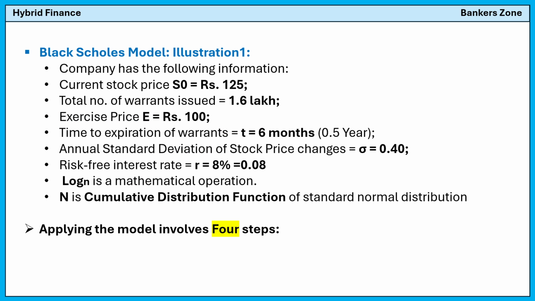Okay, now see friends, there is one example which we have to see for the Black-Scholes model. See, Black-Scholes model. So this is used for valuation of the warrant. So see, this is more complicated. This example is more complicated.